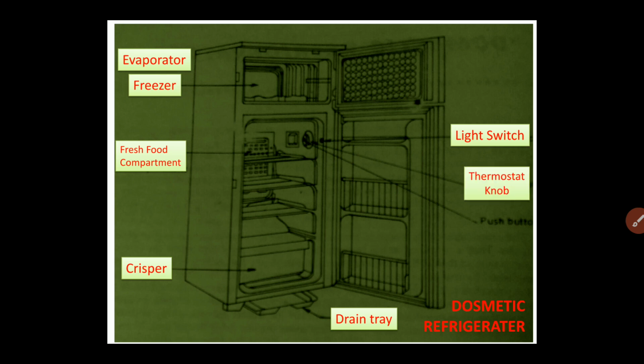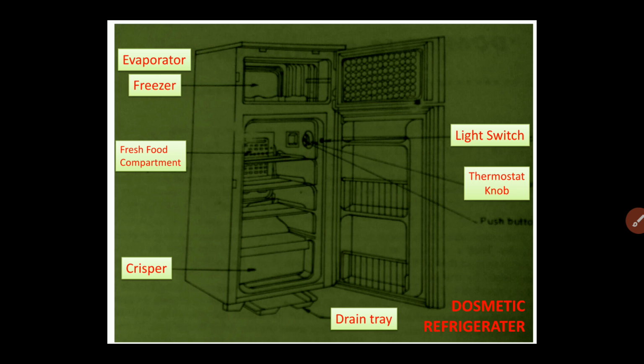Another important feature is the thermostat knob. This thermostat knob will adjust the temperature range inside the domestic refrigerator. The temperature range required in summer may be different from that required in winter. It also depends upon what type of food you are storing and your personal taste.